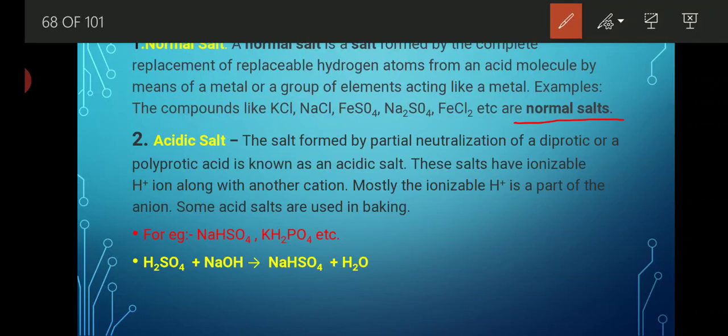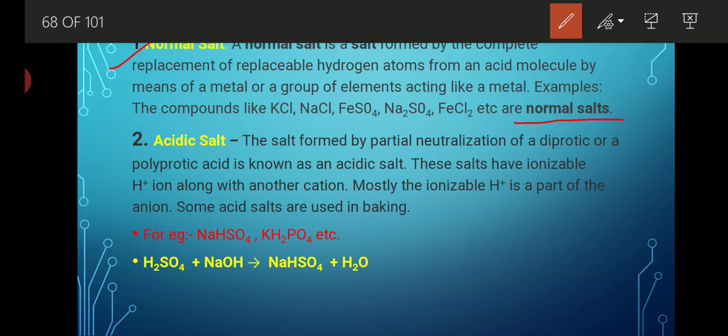Or we can say that whenever any strong acid reacts with a strong base, it shows a complete neutralization reaction. So whenever a complete neutralization occurs, that type of salt is known as a normal salt, or we can say neutral salt, because complete dissociation will take place.